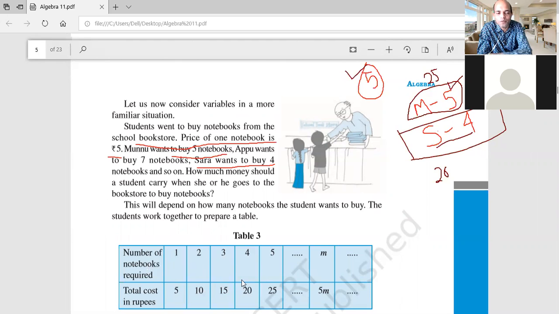Take m as the number of notebooks. So m is a variable, m can change. We can take one notebook, 10 notebooks, or 15. But the cost of a notebook, 5 rupees, is it changeable? No, it's a fixed value.